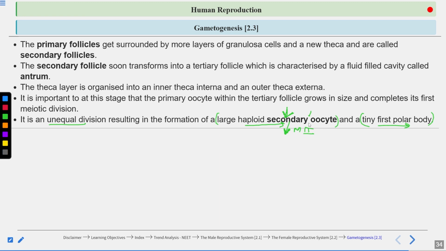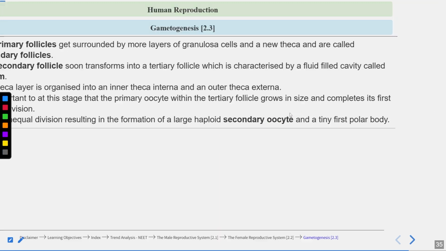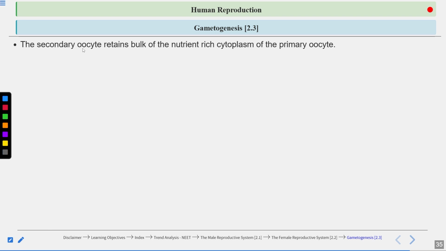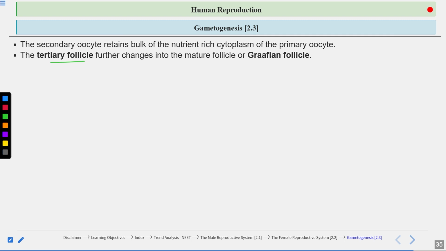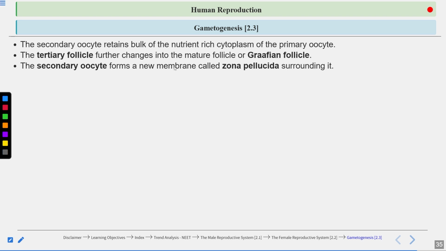Okay, so now we have seen secondary oocyte is formed from the primary oocyte. The secondary oocyte will be haploid because it is being produced by meiosis. Secondary oocyte retains bulk of the nutrient in cytoplasm of the primary oocyte. Now tertiary follicle will transform into mature follicle known as the Graafian follicle. This Graafian follicle will now consist of the secondary oocyte.